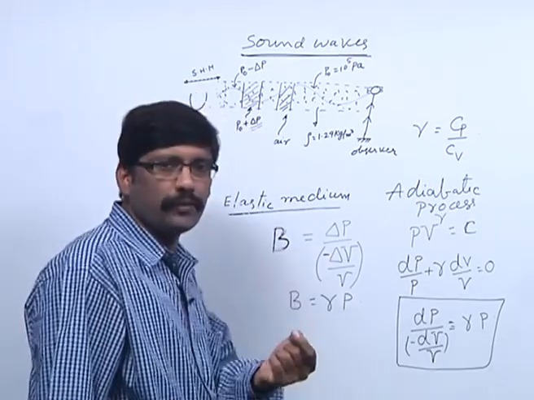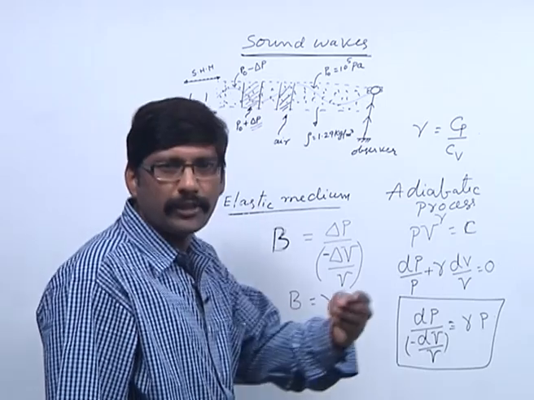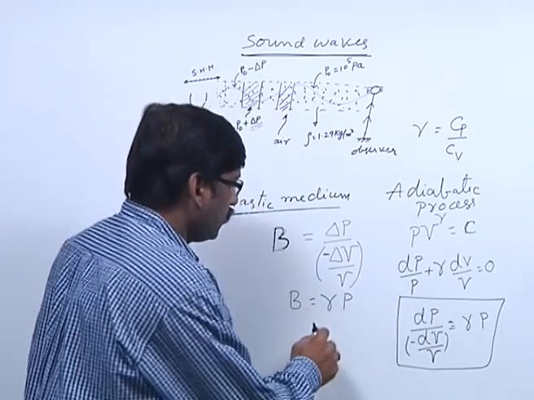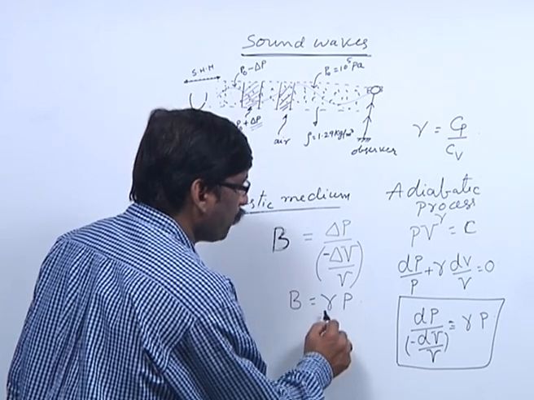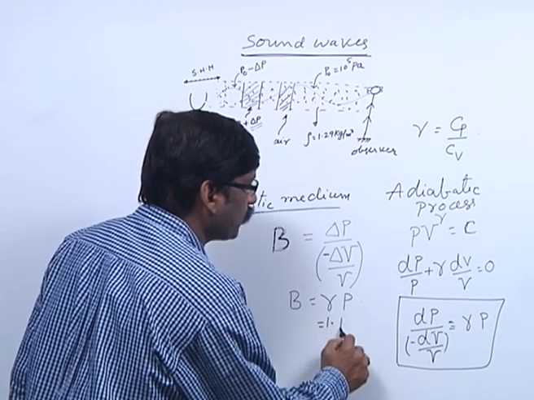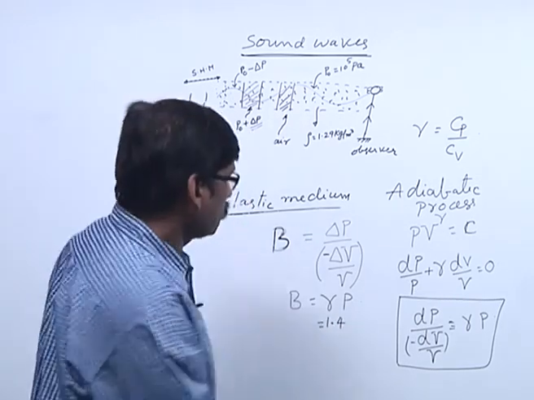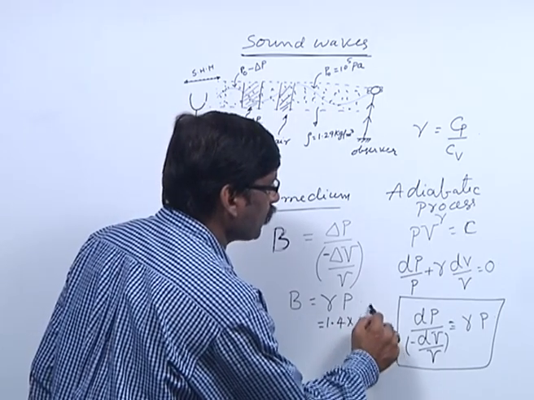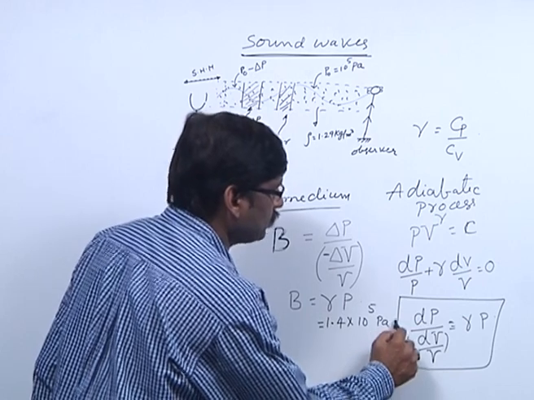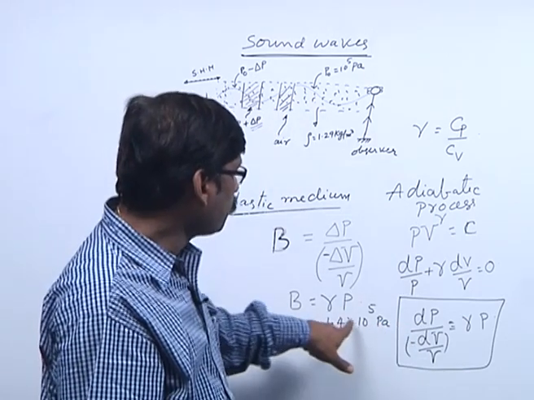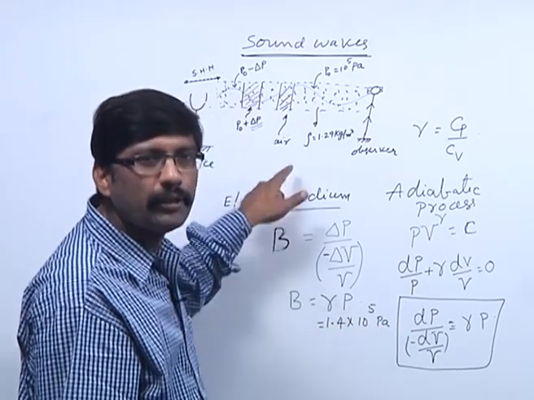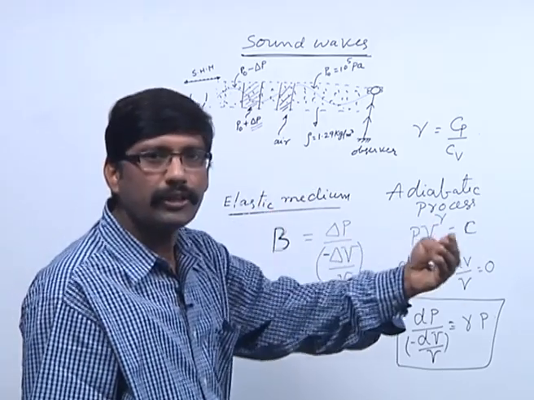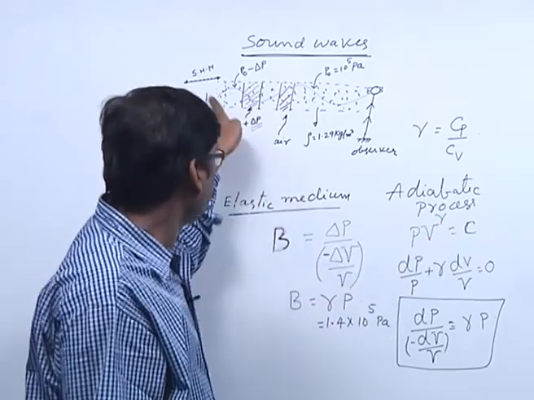Usually for air, nitrogen is the dominant component, and gamma is approximately 1.4, into initial pressure of 10 to the power of 5 pascals. So, it is the bulk modulus of air, which is the measure of elasticity of the medium.